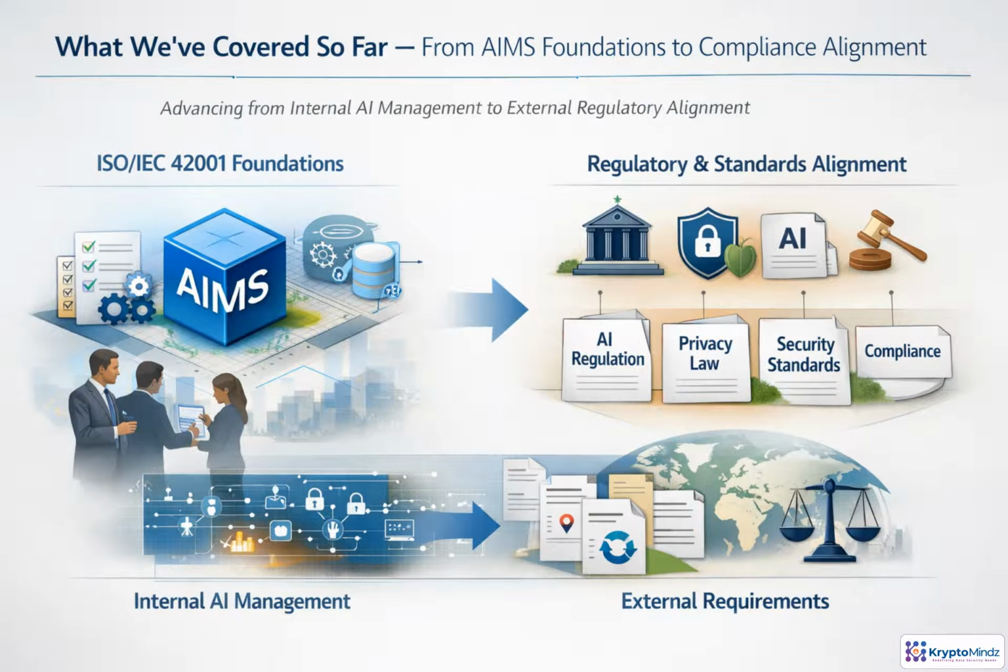So far, you have built the internal foundation for an AI management system. Scope, boundaries, inventories, controls, risk, impact, policy, accountability, and operating model. Now the focus shifts outward. Regulatory and standards alignment connects those governance choices to AI regulation, privacy law, security standards, and enterprise compliance. This prepares you to translate requirements into governed architecture in Module 3.